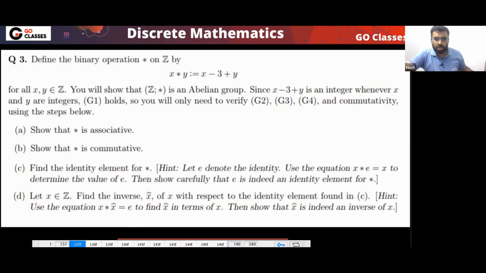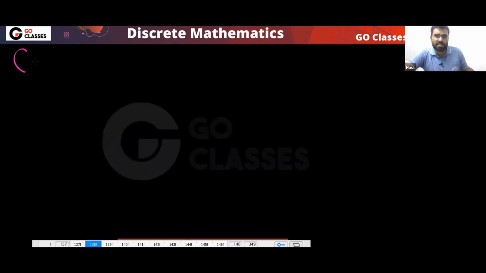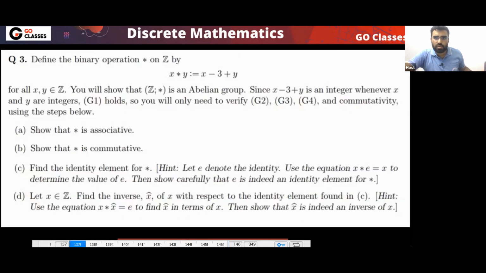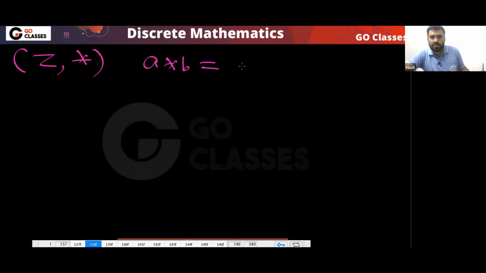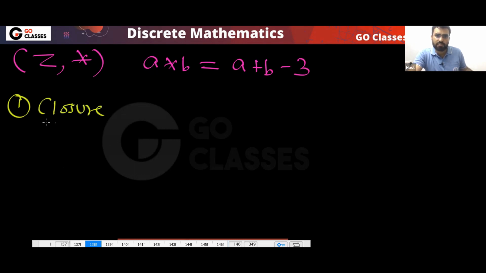On the set of natural numbers, you are defining this operation. Tell me what this structure is. On the set of integers, this operation is defined, and what this operation is doing is a plus b minus 3. So basically this means a plus b minus 3. Okay, tell me what the properties are. Is it closed? First tell me about the closure property.